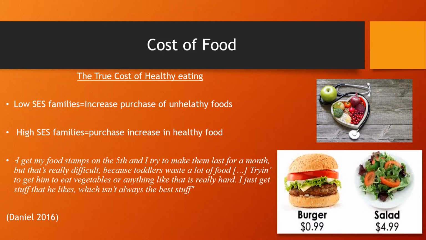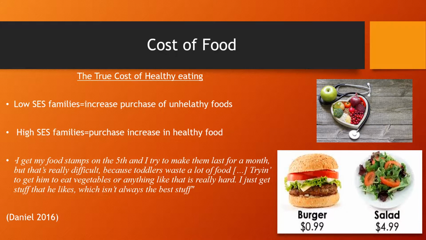Cost of food. Caitlin Daniel conducted a study called The True Cost of Healthy Eating. She states in her article that children's taste preferences shape low-income families' food decisions. Using 80 interviews and 41 grocery shopping observations with 73 primary caregivers in the Boston area in 2013 to 2015. Much of her research was qualitative, and the majority of the sample is low income. In her results, she found that families with low income are more likely to purchase foods that are preferable to their children, and this shapes food decisions.